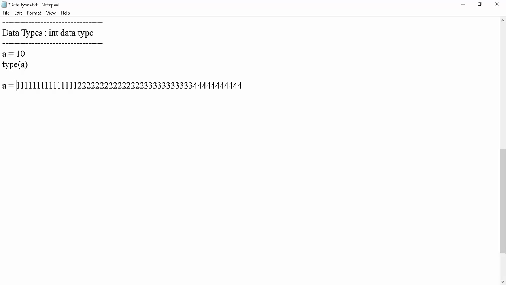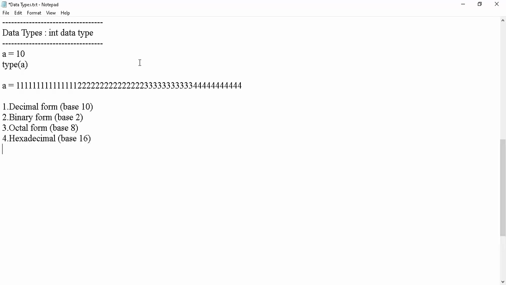Next, to represent an int value, what are the various possible ways in Python? We can represent integral values by using four ways. Now a = 10, we can represent it in four ways. Those are decimal form, which is base 10; binary form, base 2; octal form, base 8; and hexadecimal, base 16. So int type values in Python we can represent in these four ways.